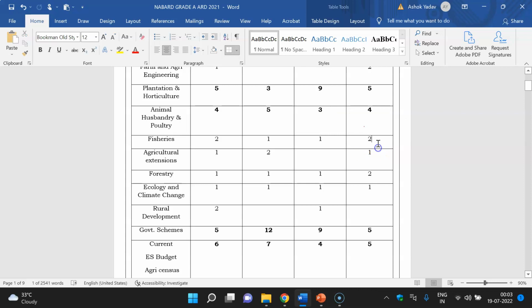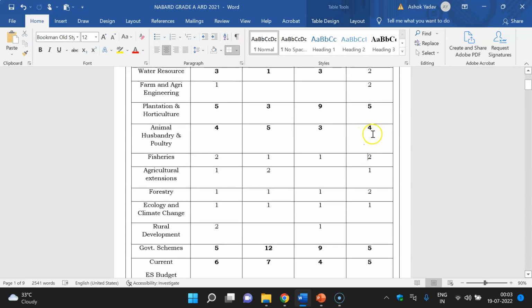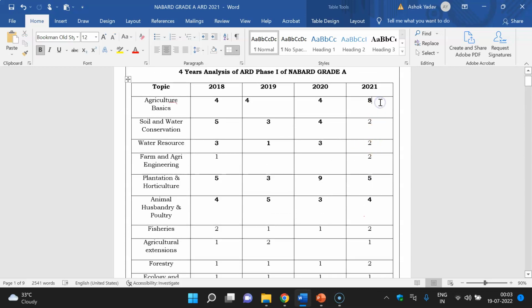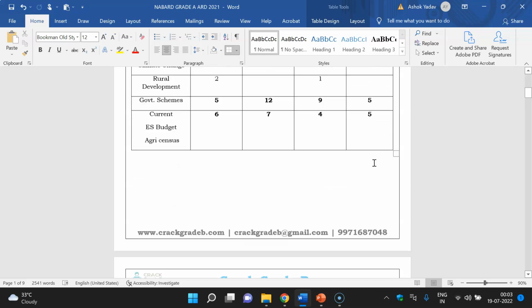Basically, they are asking questions mainly on the varieties and breeds of fish. In animal husbandry, they are asking basic terminology. In plantation and horticulture, they have asked in depth. In agriculture basics, they are asking basic questions. In soil and water, they are asking about characteristics of soil, and in water resources, some types of irrigation, which is very important. In farm and agri engineering, generally they are asking about the equipment which is used.